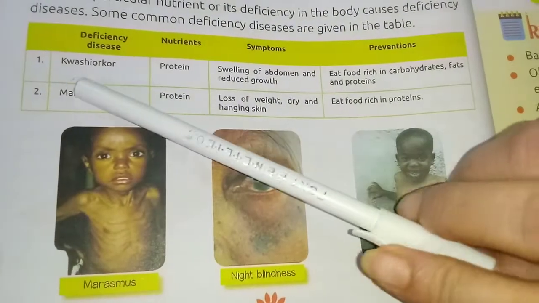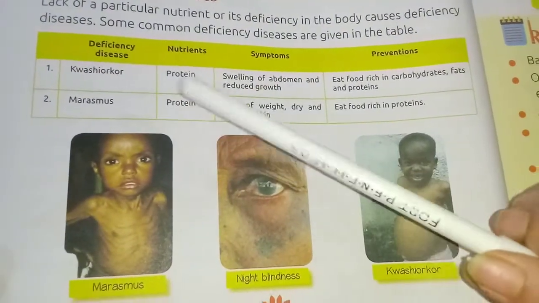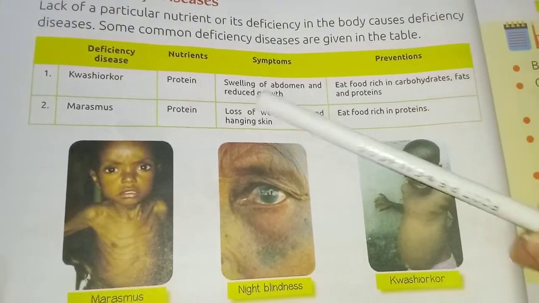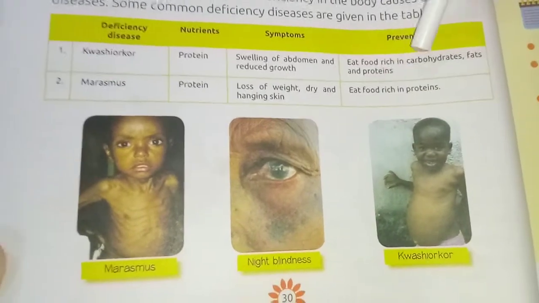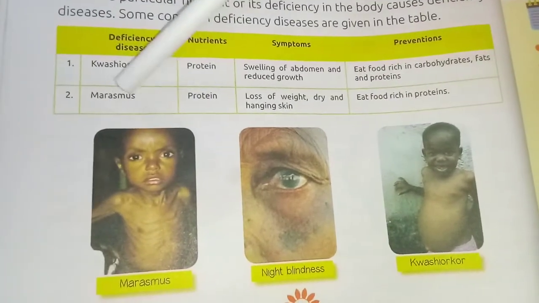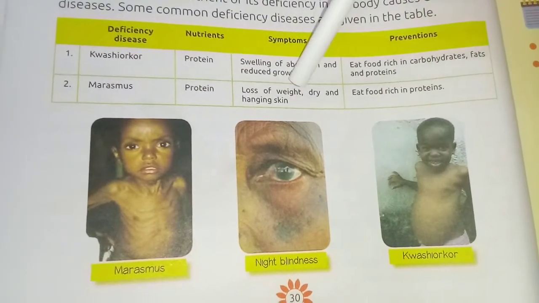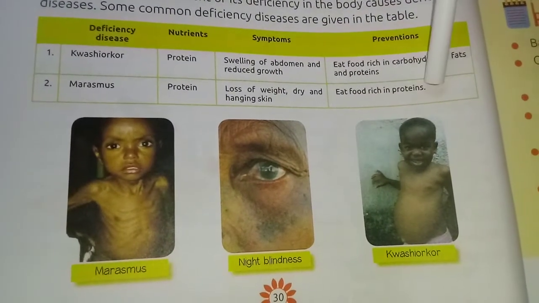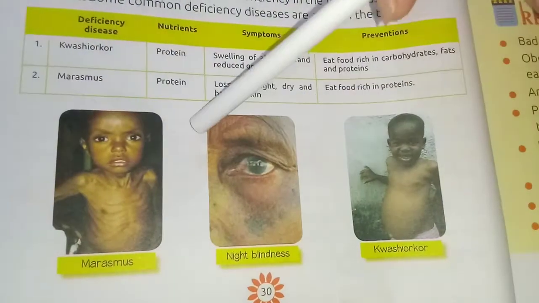Okay, the first is kwashiorkor. What is kwashiorkor? The lack of the nutrient protein. Symptoms, swelling of abdomen and reduced growth. Prevention, eat food rich in carbohydrates, fats and proteins. Next, number 2, marasmus. Lack of nutrient, protein. Symptoms, loss of weight, dry and hanging skin. Prevention, eat food rich in proteins. Look at this, kwashiorkor patient, marasmus patient.